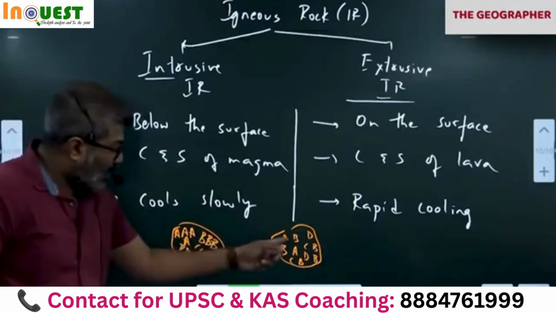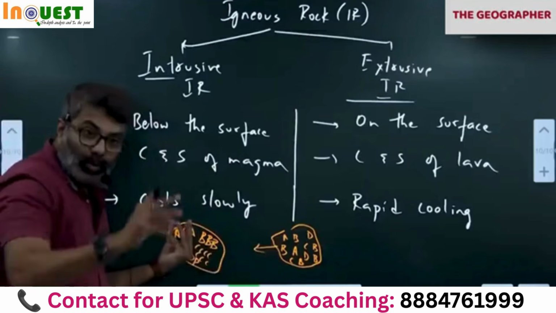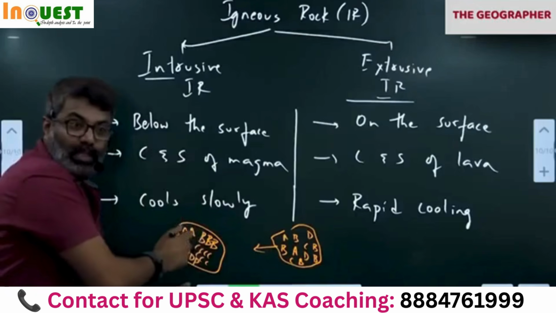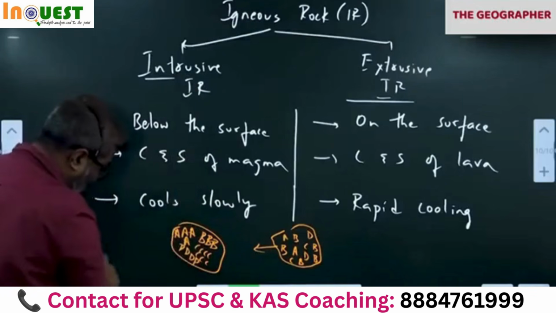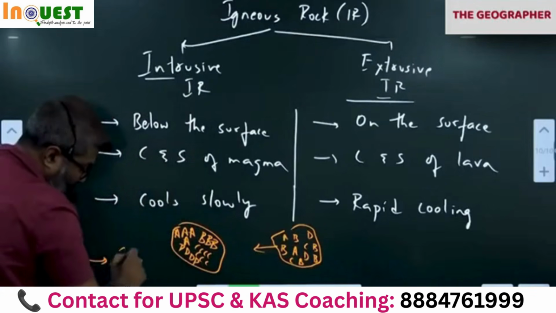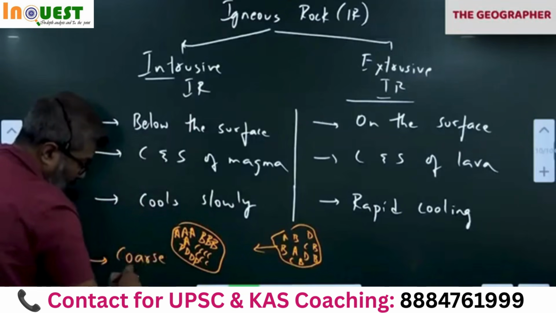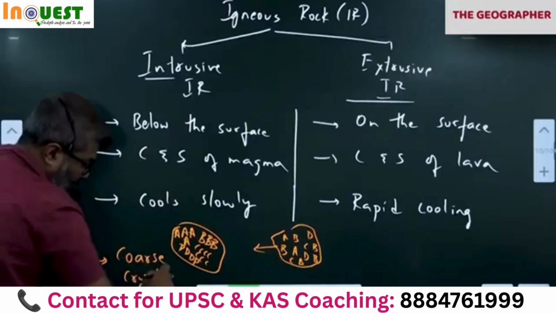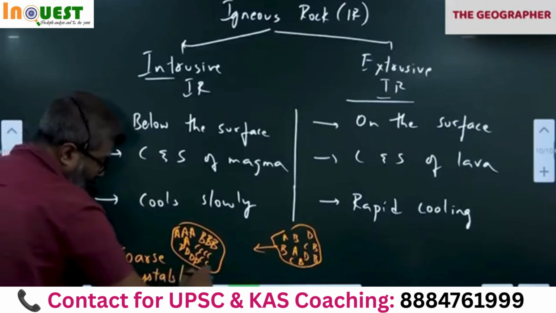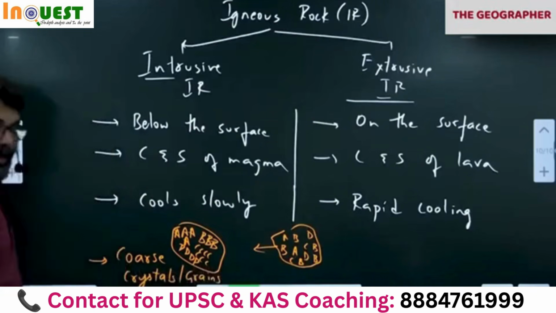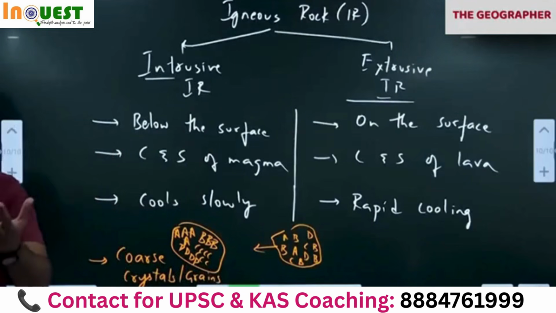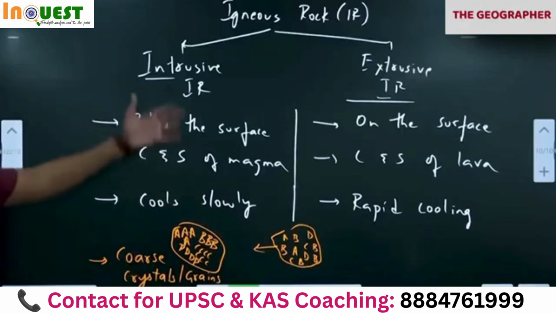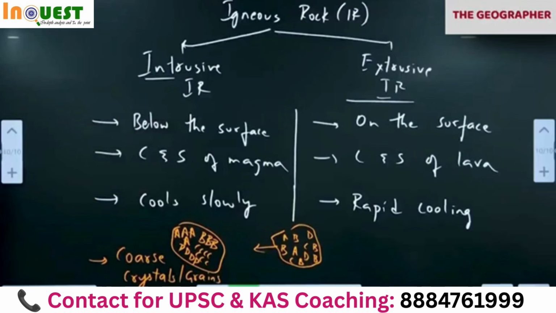So as a result, all the minerals form small grains, crystals formed inside. So the characteristic of intrusive igneous rocks is large grains, coarse grains or crystals formed inside. If I pick up a rock and see big crystals inside, that is intrusive.